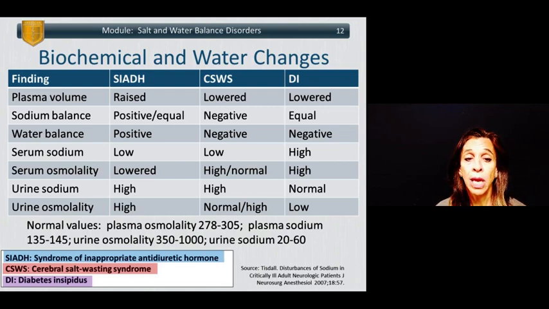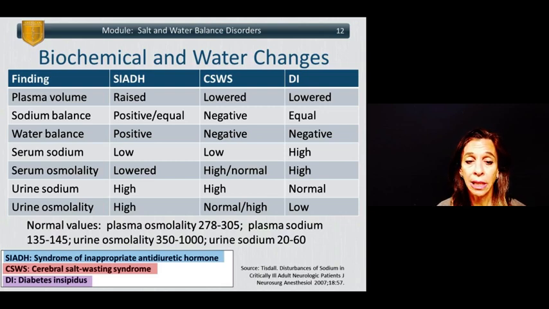So across the way there, you can see that the plasma volume is typically raised with SIADH, but lowered with both cerebral salt wasting and diabetes insipidus. Looking at sodium balance, in SIADH, sodium balance is usually elevated or normal, and with salt wasting syndrome or diabetes insipidus, there's a negative or normal sodium balance. Water balance is positive with SIADH and negative with both salt wasting and diabetes insipidus. Serum sodium is low in SIADH and cerebral salt wasting syndrome, but high in diabetes insipidus.